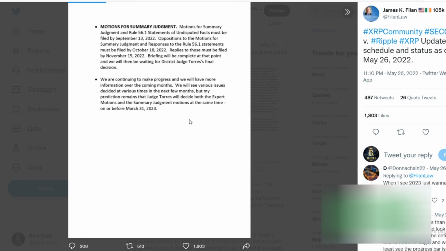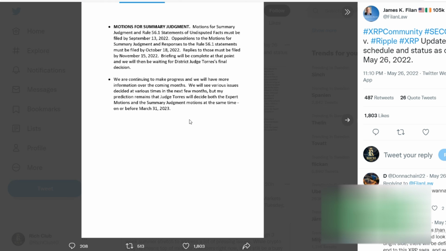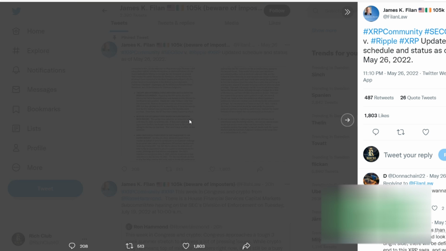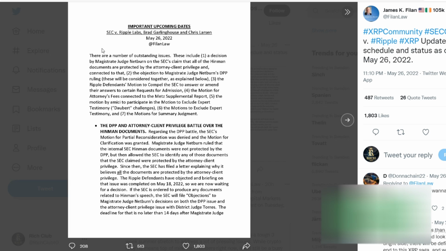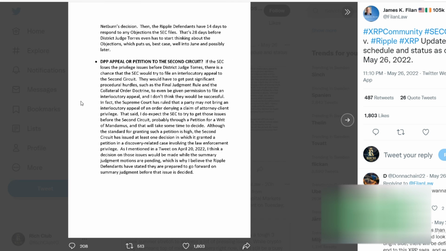According to the latest updates in the Ripple SEC lawsuit provided by attorney James K. Phelan, Judge Torres partially granted and partially rejected the parties' requests to redact documents in connection with Amici's request to participate in the proceedings. The proposed edits must be made before July 15, 2022. Earlier, the SEC requested that the court allow: 1. The revision of the Securities and Exchange Commission letter, 2. The revision of the defendant's letter, and 3. The sealing of some physical evidence attached to both letters.